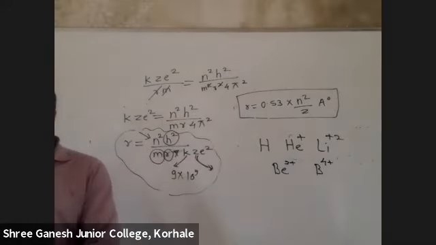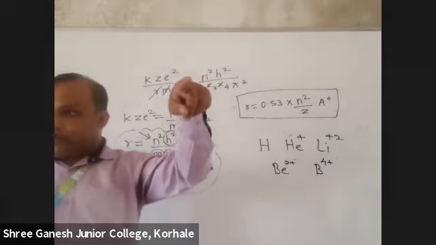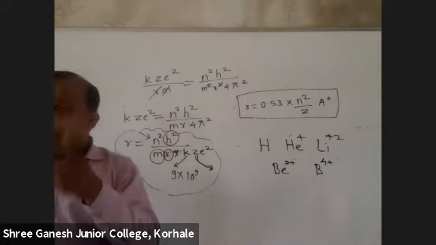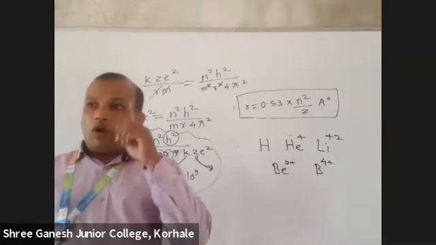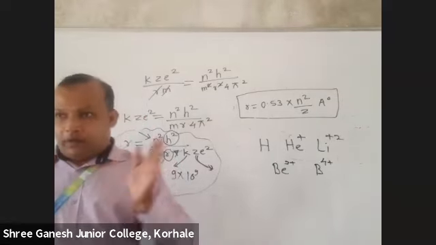Can you find the radius of different shells for hydrogen? Just find it.